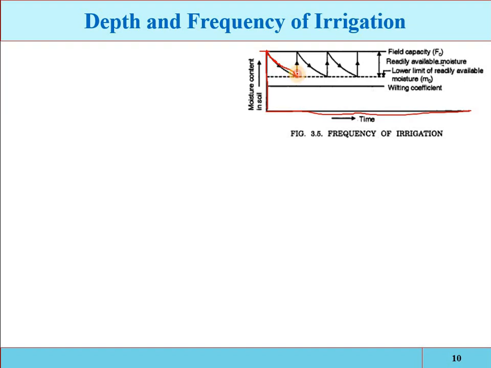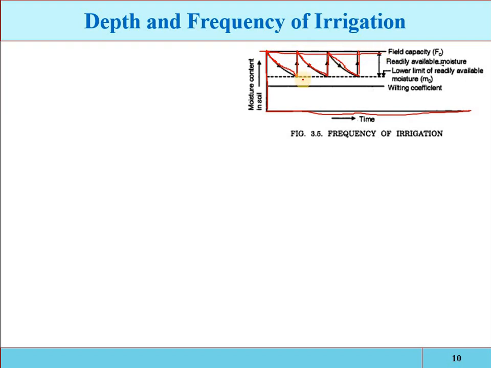When you apply the irrigation, again the moisture level will be raised up to the field capacity. Now again the water will be utilized by the plants, and the level will decrease progressively. Again when the moisture content reaches the lower limit of the readily available water, you have to apply the irrigation. So that is the cycle.